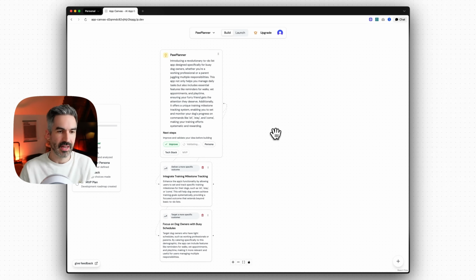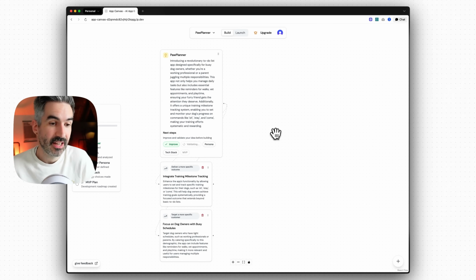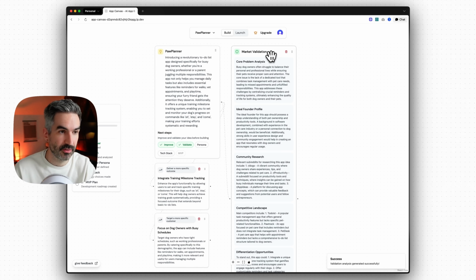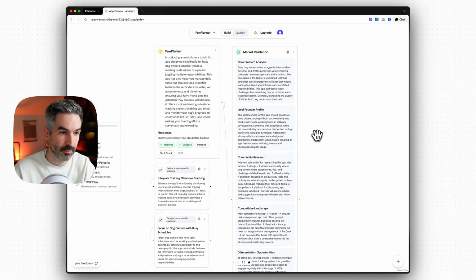We're also going to validate our idea. So validating your idea is about proving that it will work in the market and that there is actually a market for this and that you could genuinely get customers for this app. This will basically check a bunch of different things like, is your core problem good enough? Do you meet the ideal founder profile?